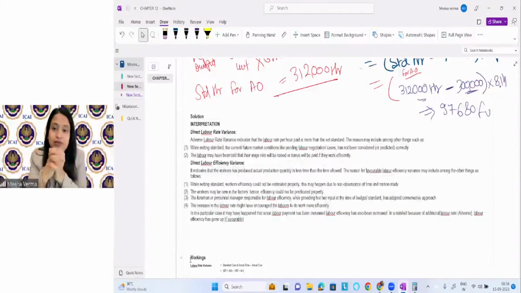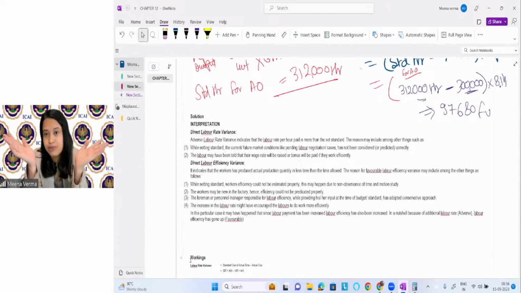Okay, point is that if we pay less than what standard we have set, it is good for the company. But if we pay more than what standard we have set, it is not good for the company. So we are finding here labor rate variances, how much we are paying. Are we paying less? Are we paying more? If we pay more, it is adverse. If we pay less, it is good or favorable.